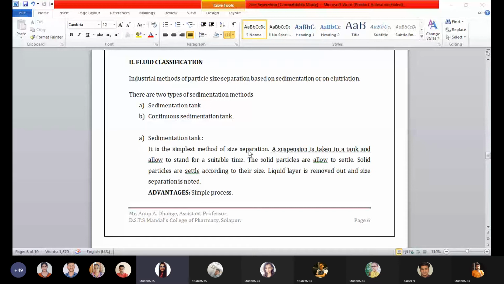So here you can just imagine that a tank is there, we are pouring the suspension through the inlet, and we are allowing the tank to stand for a period of time. Then you can notice that the coarse particles, which have higher density and more molecular weight, settle downward, and fine or moderately fine particles get collected at the upper layer of the tank. The advantage is that it is a simple process.